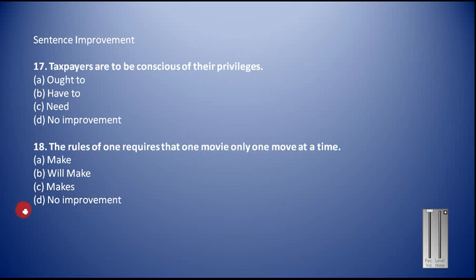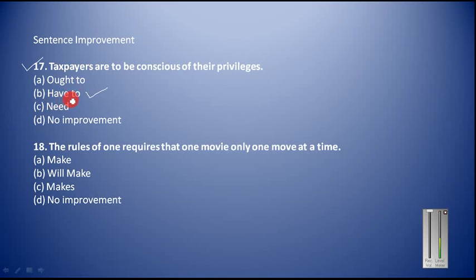Now let us move on to the next part. All important sentences I have taken. Just see here: taxpayers are to be conscious of their privileges. Definitely they have to be conscious of their privileges, and this is the compulsion from the government side. If they do not fulfill this compulsion, they have to pay the penalty. So to indicate compulsion, an outer compulsion, you have to use "have to."